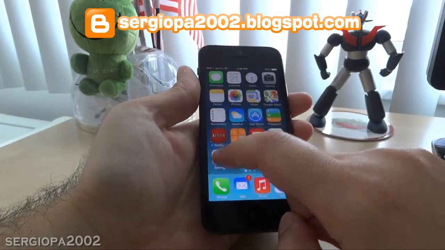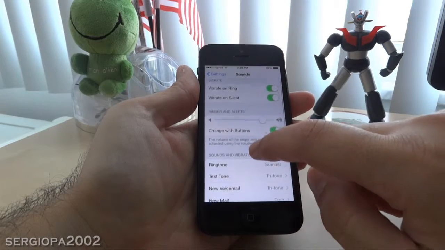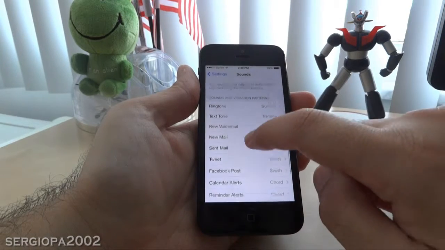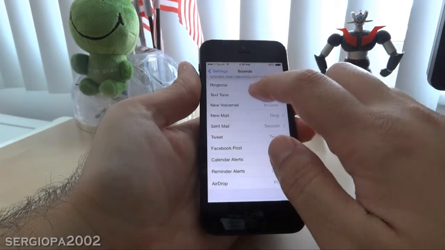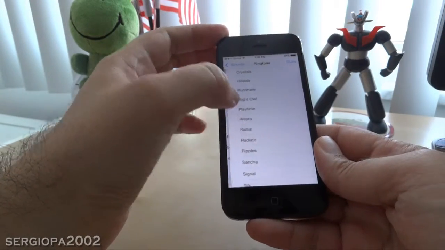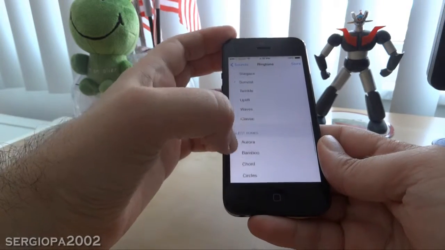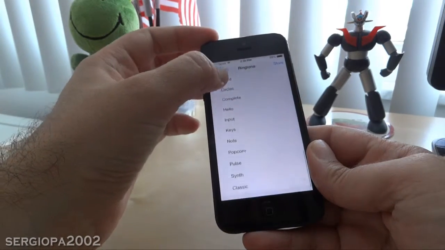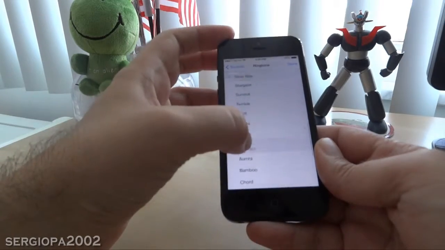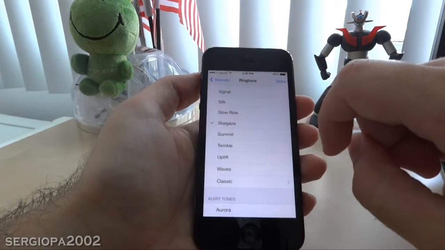To access them, just go to Settings, go where it says Sound, and scroll down so you can see the different alternatives for ringtones. And there is much more variety now. You can see there is a long list here, and there is also a long list for alert tones too. And you can hear that this is just a few that didn't exist before.